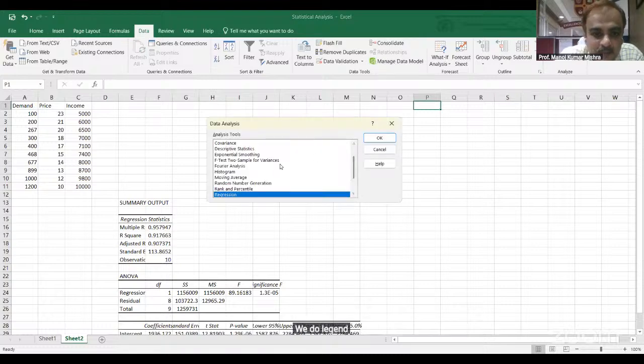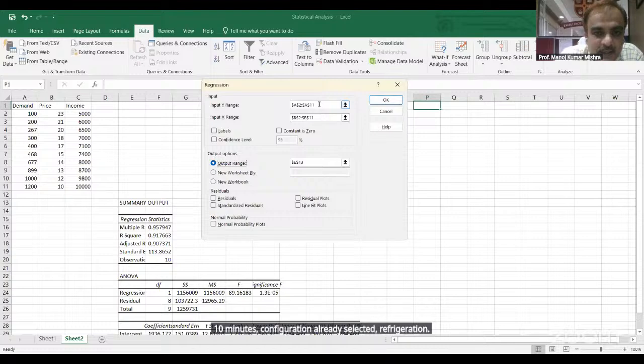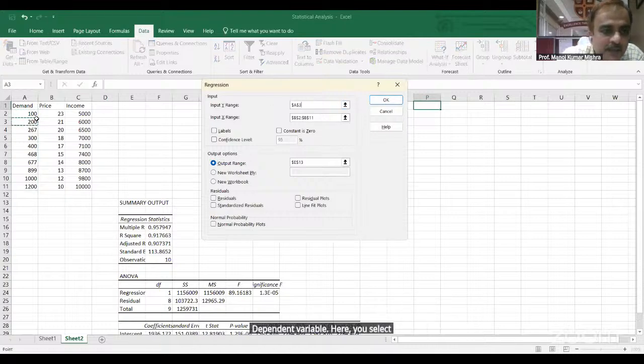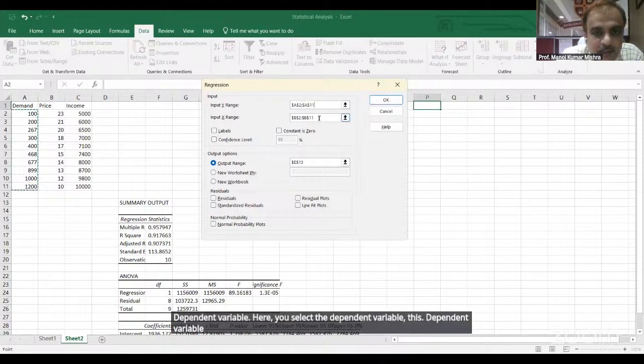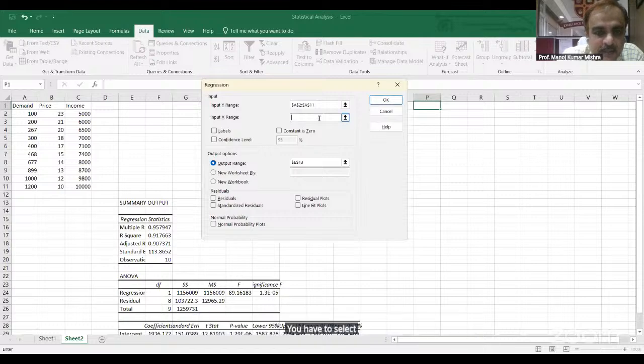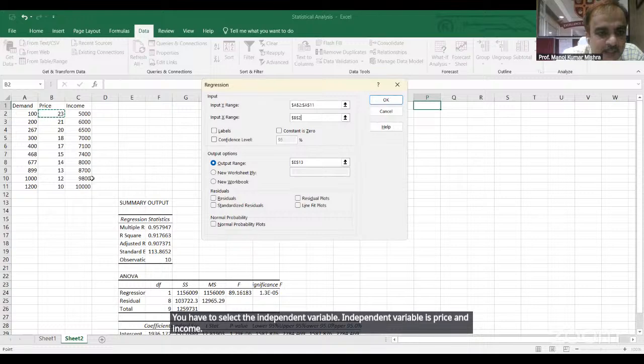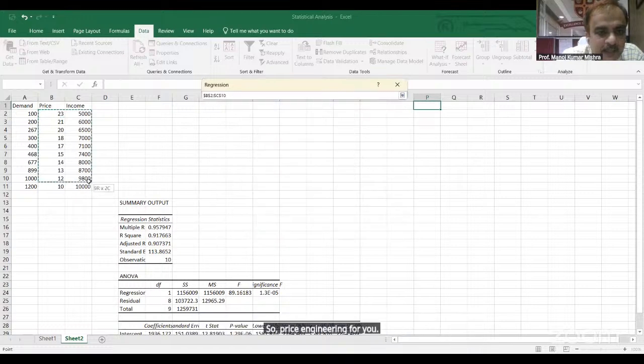Regression already selected. Then here select the dependent variable. Here you select the independent variables, price and income.